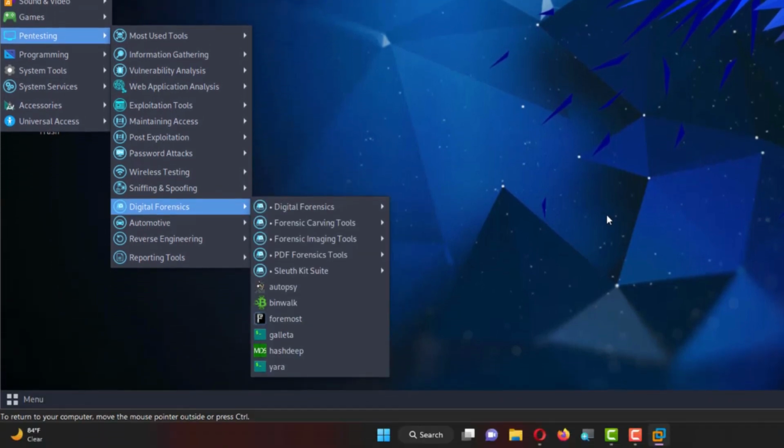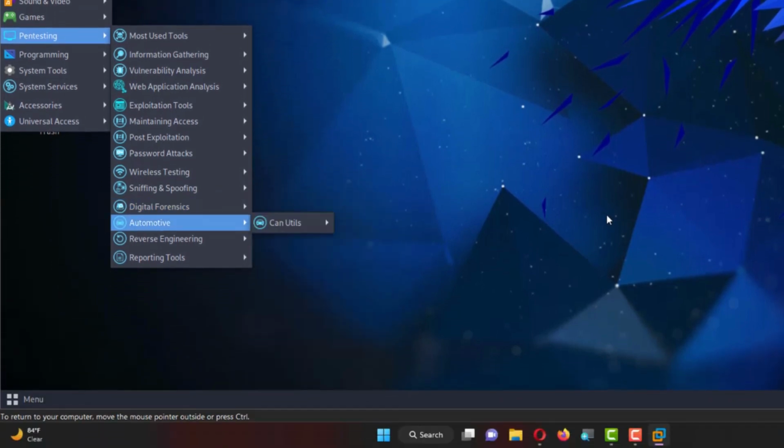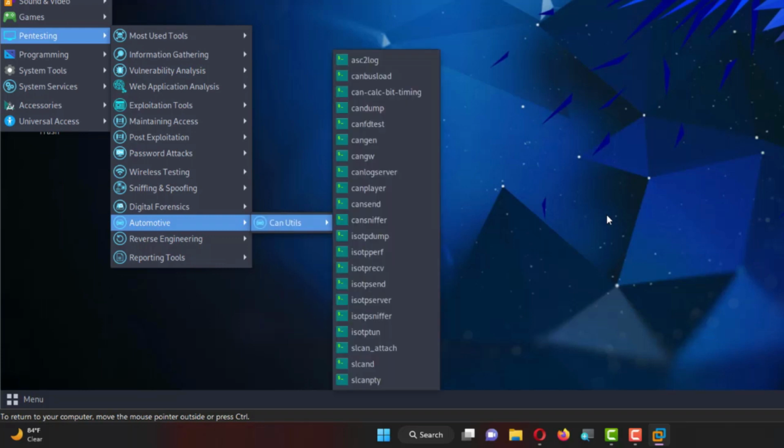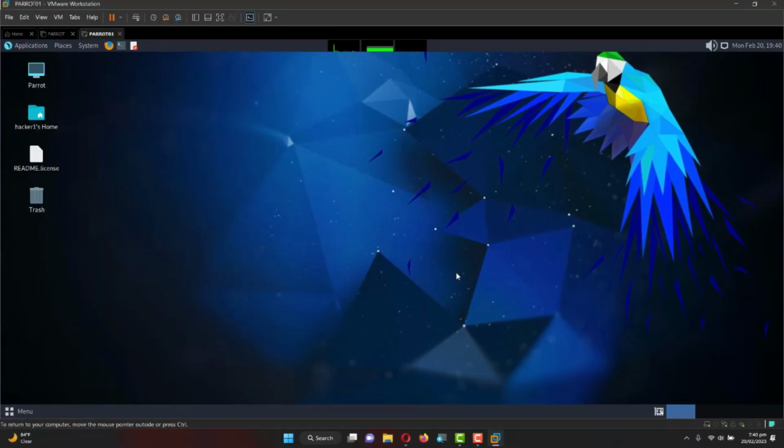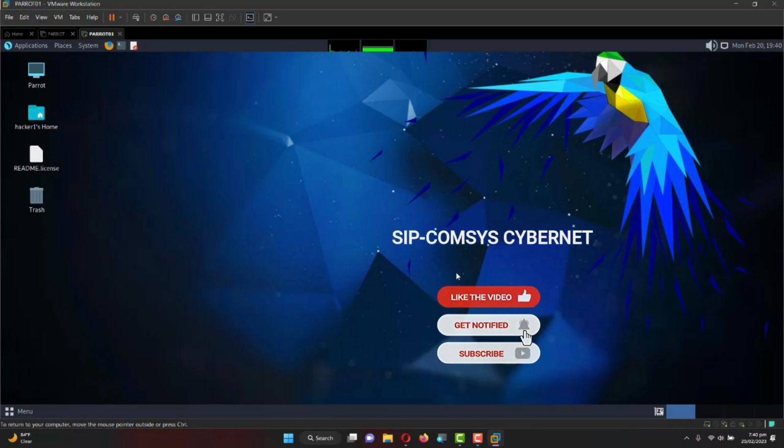We have forensics, that's digital. We have automotive, that's for cars, if you want to access a car. We have reverse engineering and the reporting tools as well. Okay, so this is just the basics of Parrot. Right now, this is how to install and update and upgrade your Parrot system.